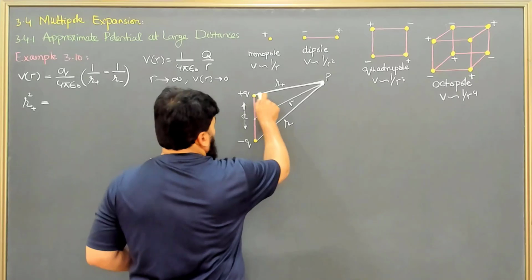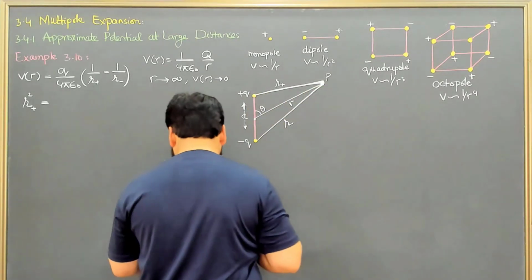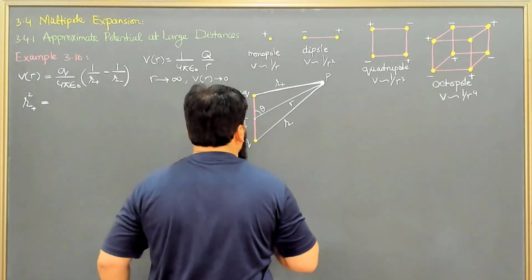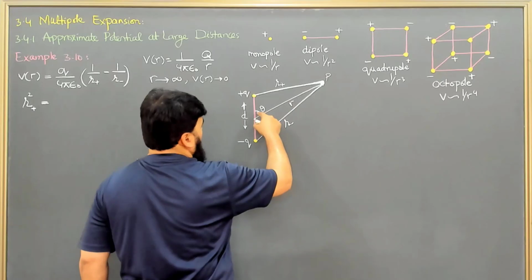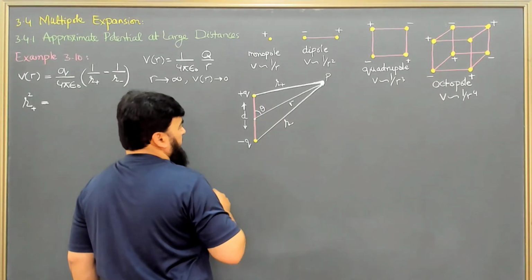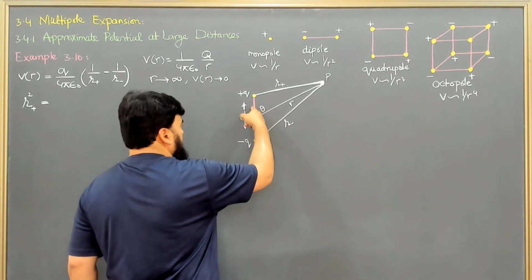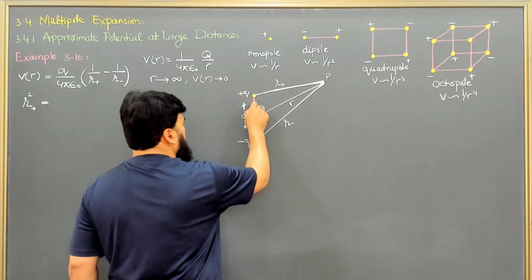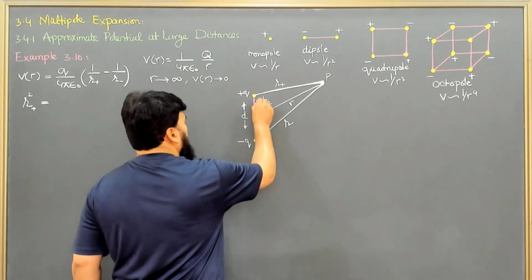This is a triangle, and if it's a right angle triangle, then there will be no angle involvement, and I can exactly write from the Pythagoras theorem that this base is d over 2.